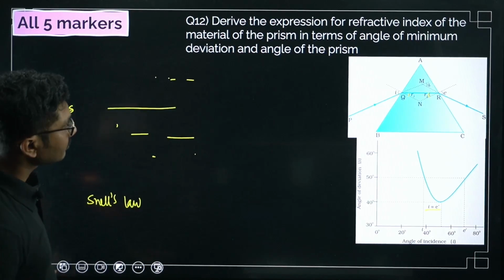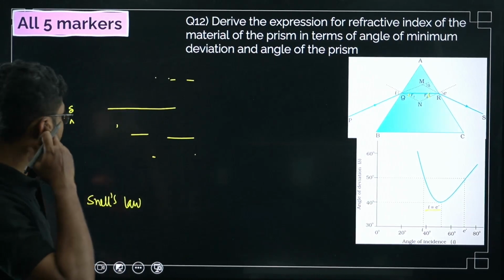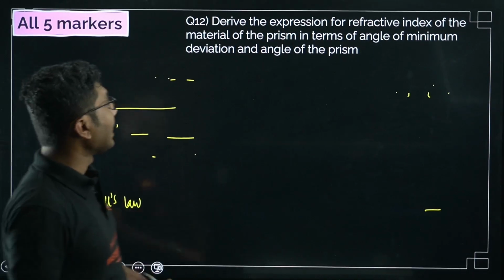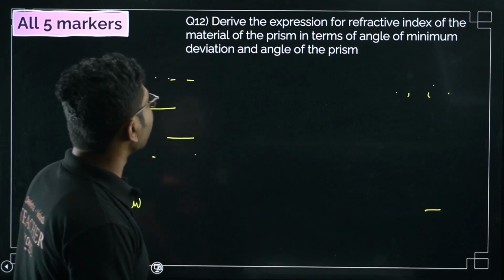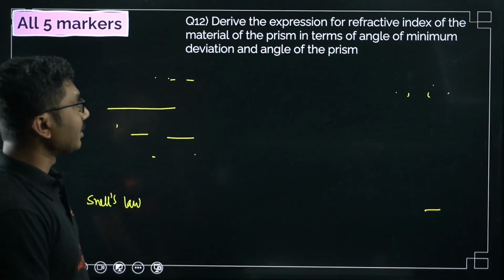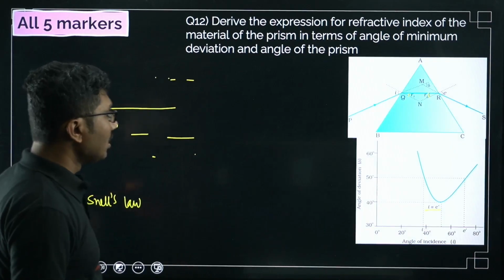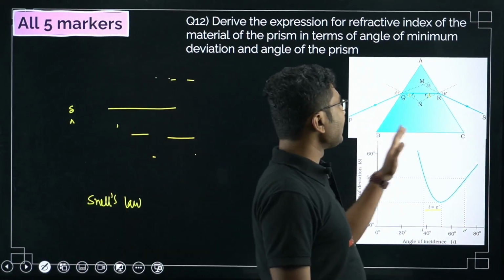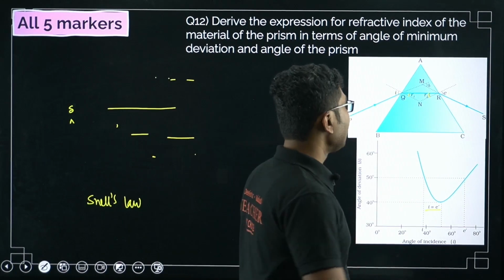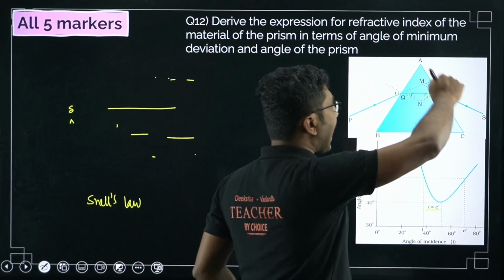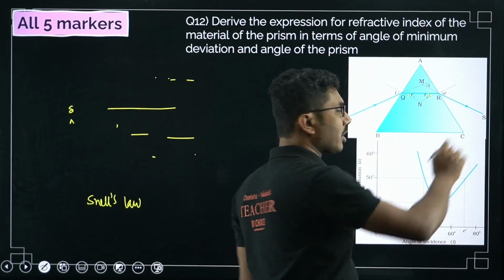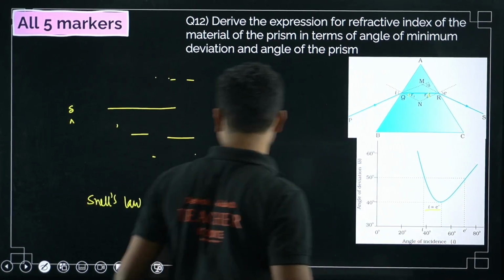Okay. Now this is another derivation. Derive the expression for the refractive index of the material of the prism in terms of angle of minimum deviation and angle of the prism. So this diagram is very, very important, and this diagram is also compulsory. Both diagrams you have to draw.